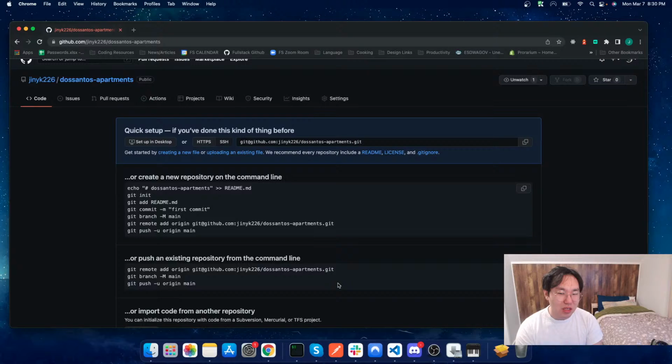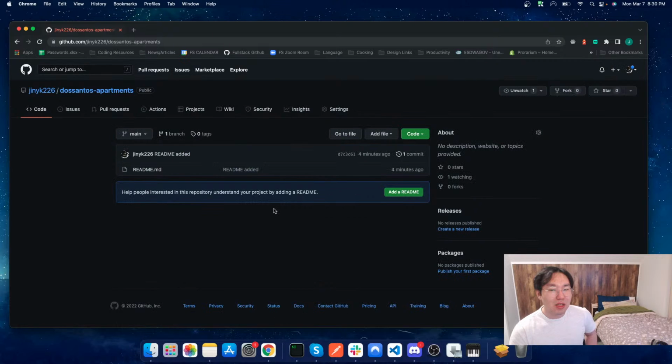Perfect. And now we can also see our comment right here, our message that we added from our commit that says readme added. Perfect. Very concise, easy to follow. That's just how I want it, and that's the practice that I want to follow as I go through this project. So as I make these updates to the Dos Santos Apartments repo, I'm expecting myself to do just that.